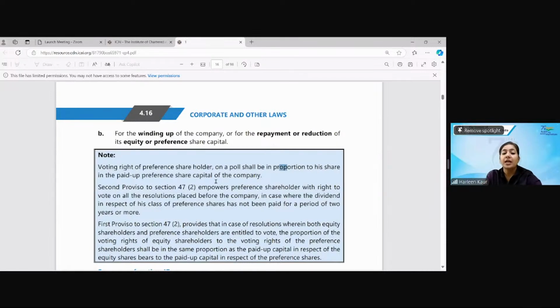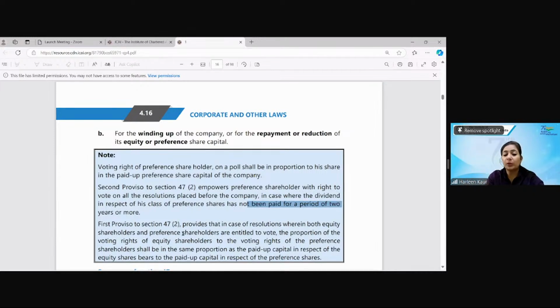They have the right to vote where the dividend is in arrears, where they have not been paid dividend for 2 or more than 2 years. So this is an important provision. Second proviso to section 47, you can mark it important. We can ask you this kind of question. So if dividend has not been paid for 2 or more than 2 years, then also the preference shareholders have the right to vote on such resolutions.